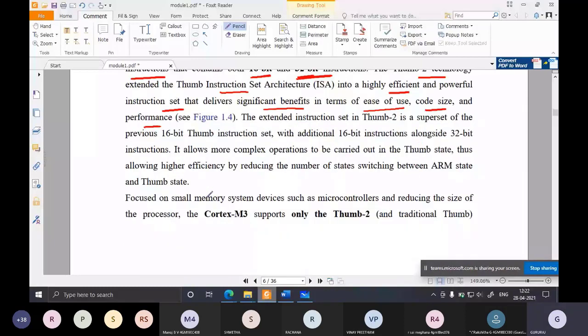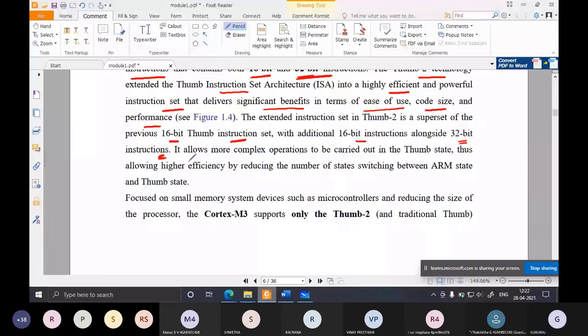The extended instruction set in thumb 2 is a superset of the previous 16-bit thumb instruction set, with additional 16-bit instructions alongside 32-bit instructions. Remember, thumb 2 supports both 16-bit and 32-bit, whereas the previous generation thumb instruction set supported only 16-bit instructions.